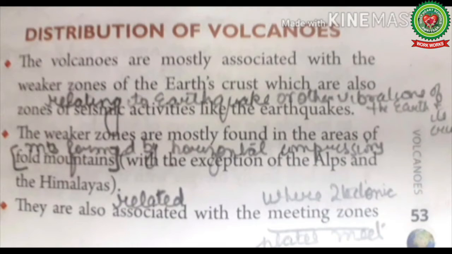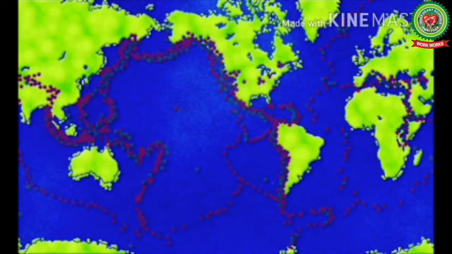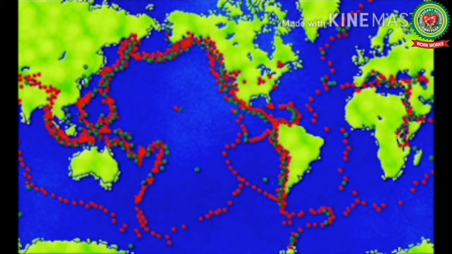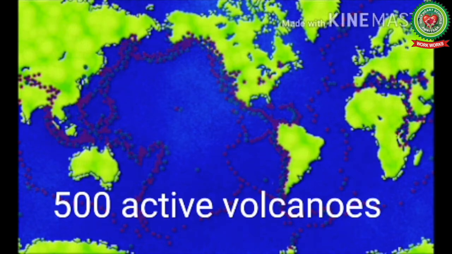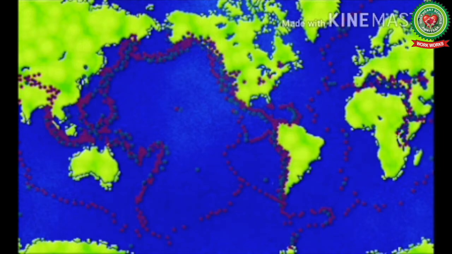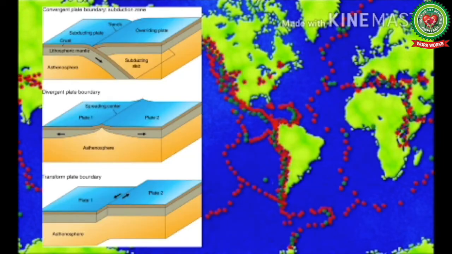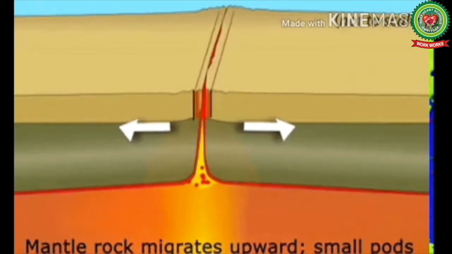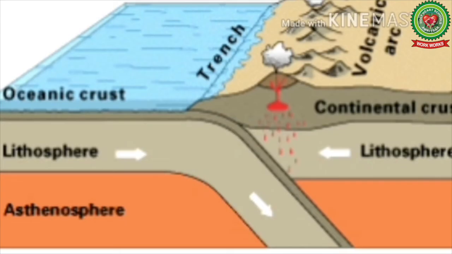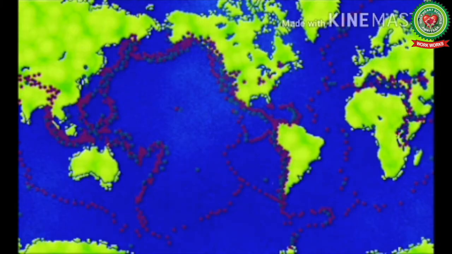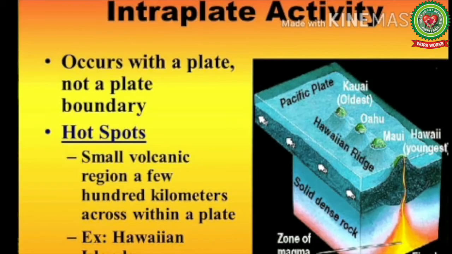Topic, distribution of volcanoes. But before we start up with our topic, let's have a brief about today's topic. There are many evidences of volcanic activities during the past geological period in most parts of the world. At present, there are about 500 active volcanoes in the world. Most of the world's active volcanoes are associated with the plate boundaries. About 15% of the volcanoes are associated with the divergent plate boundaries and about 80% with the convergent plate boundaries. Some volcanoes are also found in the interplate regions.